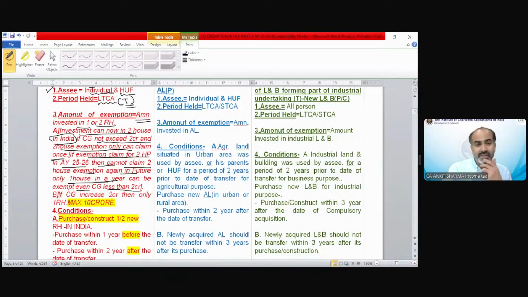Point B says, if the capital gain exceeds 2 crore, then only 1 residential house exemption. Again, if the capital gain exceeds 2 crore rupees, then automatically we cannot claim the exemption of the second house. Only 1 house exemption, which has the higher value, could be claimed. One more restriction: maximum 10 crore rupees exemption you can claim. This is the overall limit. You cannot claim the exemption of more than 10 crore in any case. What exactly does this want to explain?